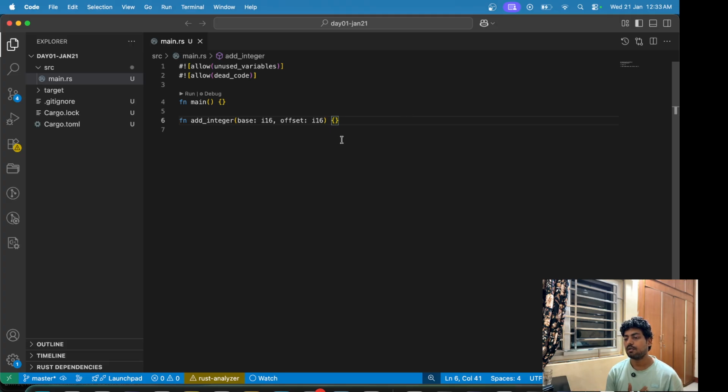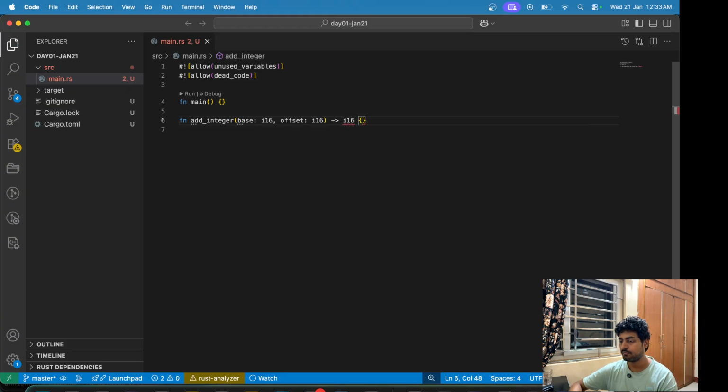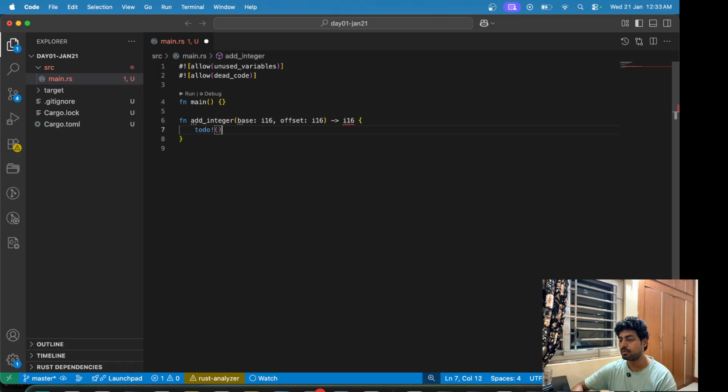Now, there are certain things here. First of all, if we have a function which simply adds an integer to a base, we can either return a new number. So we can return the result, which is of type I16. And if you have not implemented this function, you can just add a todo that this is to be implemented.